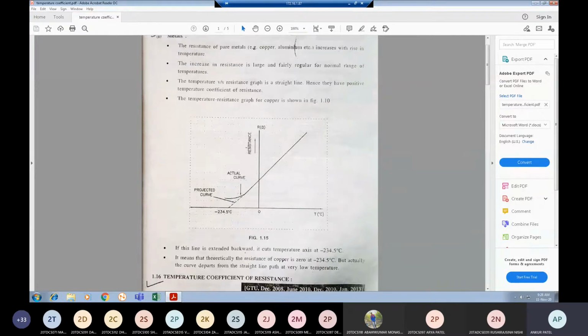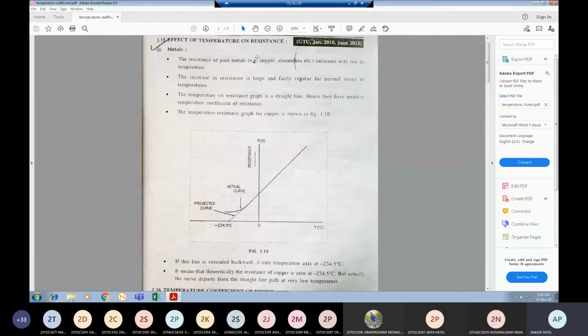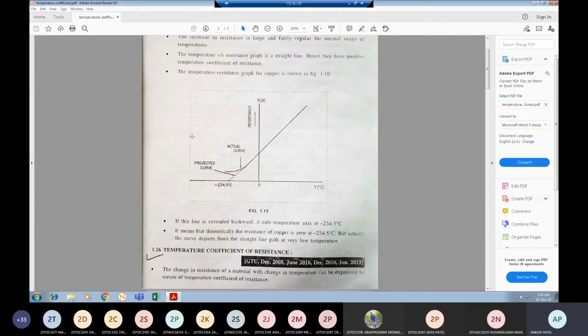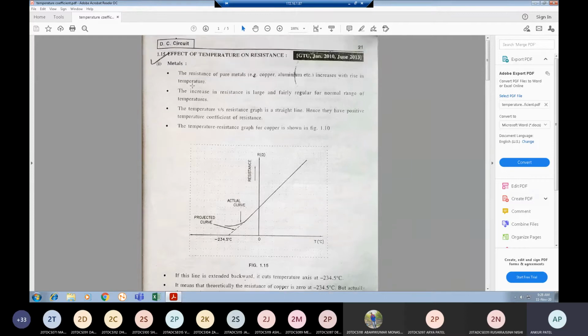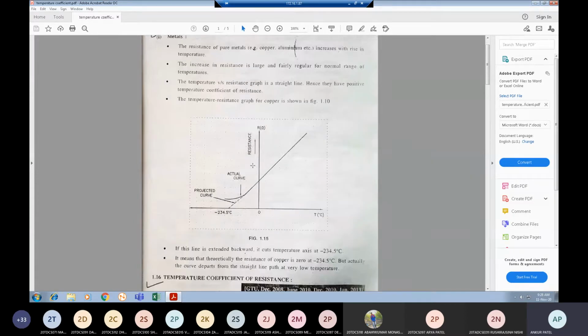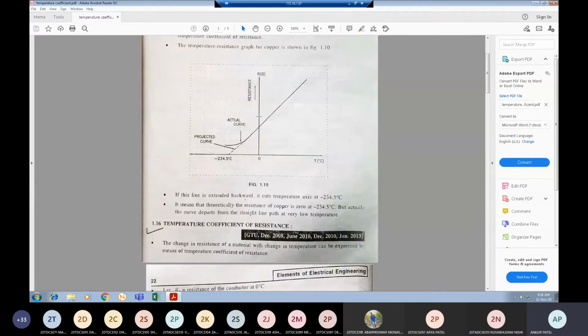Generally, pure metals have a positive temperature coefficient of resistance, meaning when we raise the temperature, resistance also increases. So this is the graph of rising temperature with increase in resistance, or the effect of temperature on resistance. That we will see in the temperature coefficient of resistance.